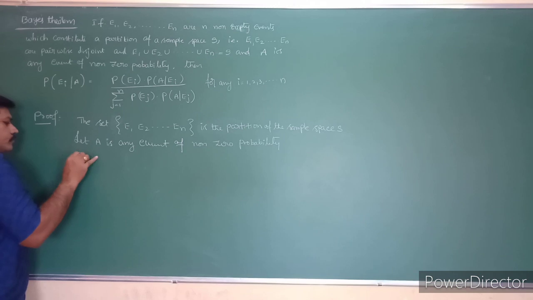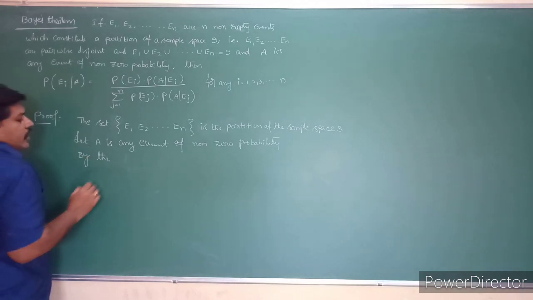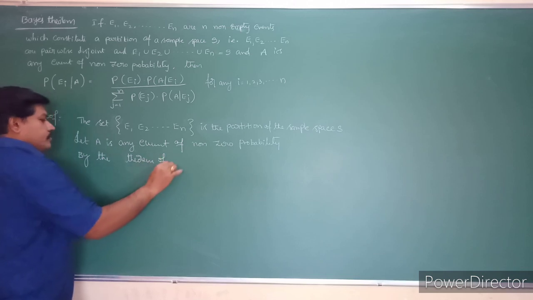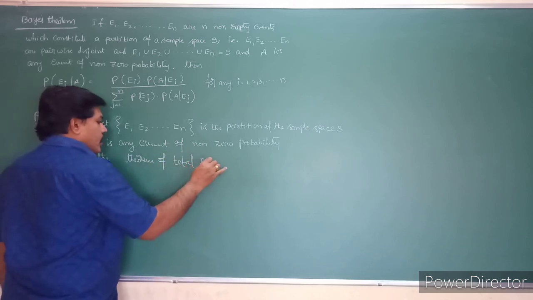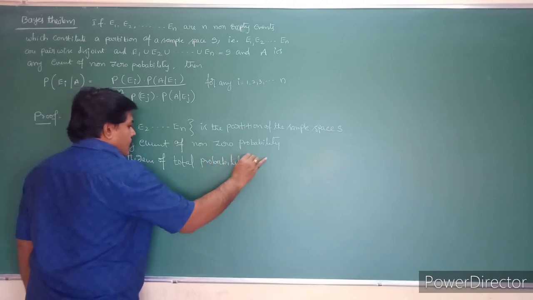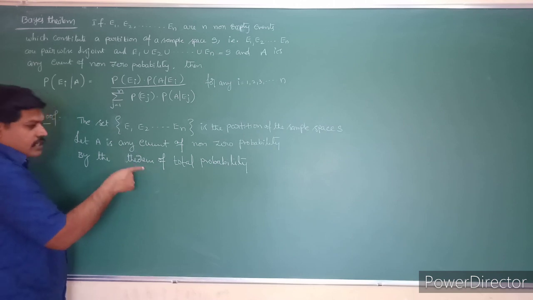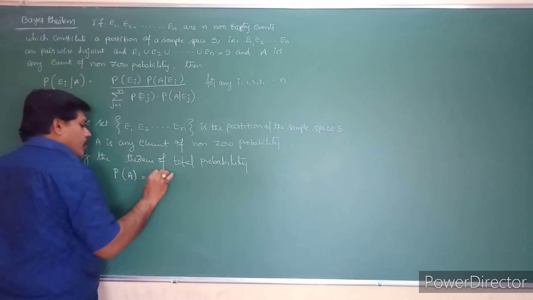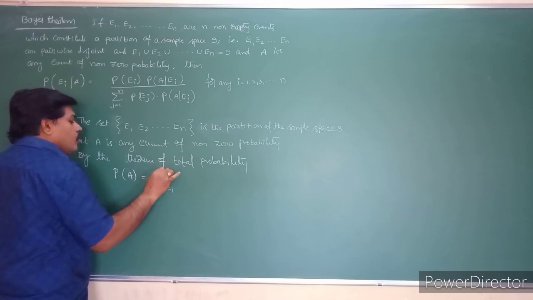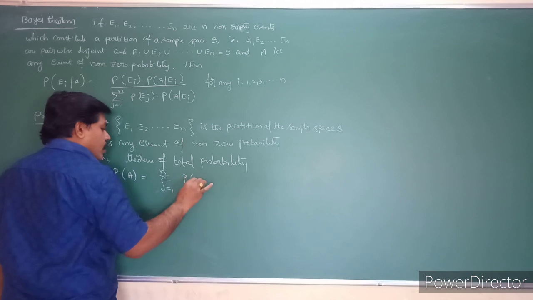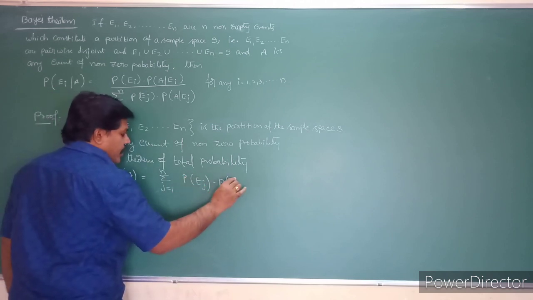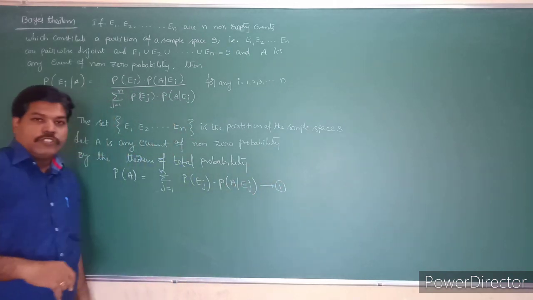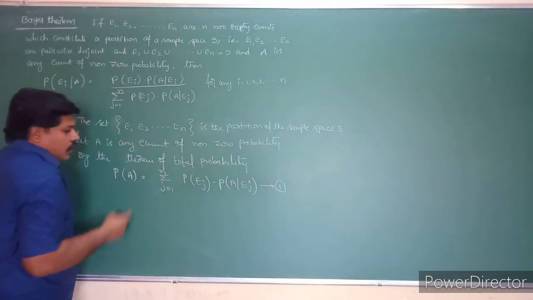So by the theorem of total probability, which we already proved in the previous theorem, and that is the theorem we are going to use here, probability of A is equal to sigma j is equal to 1 to n probability of Ej into probability of A given Ej.